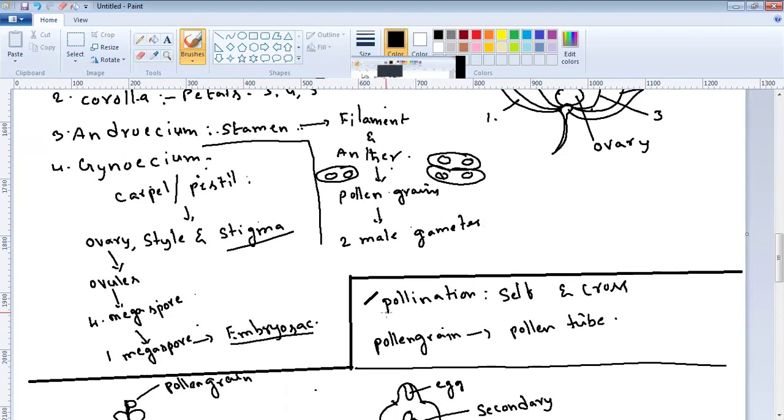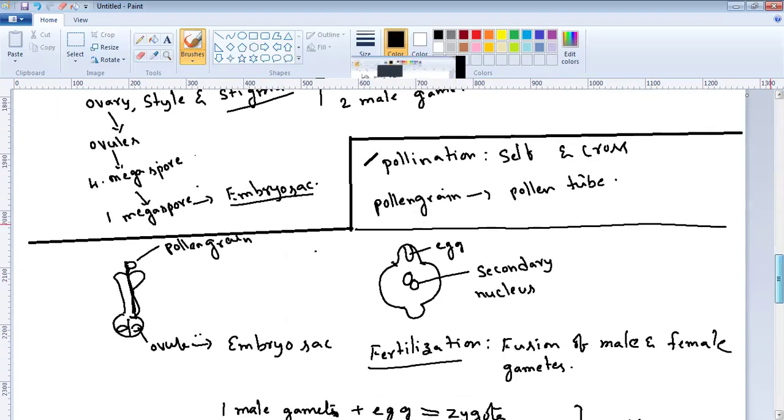Pollination means transfer of pollen grains from anther to the stigma, maybe self or cross pollination. When a pollen grain lands on the stigma, it germinates and produces a pollen tube. Along the pollen tube, two male gametes reach the embryo sac.